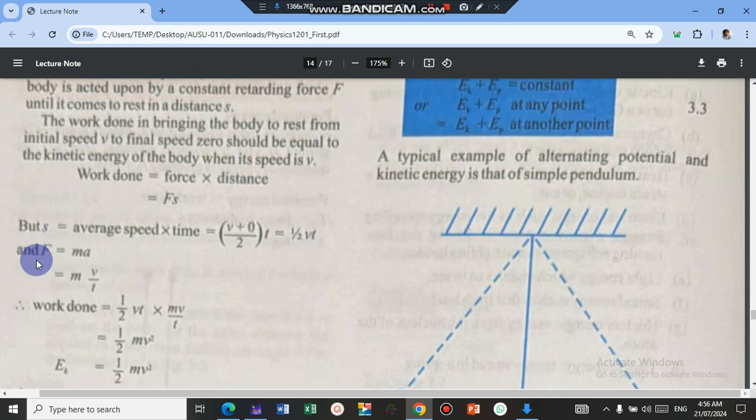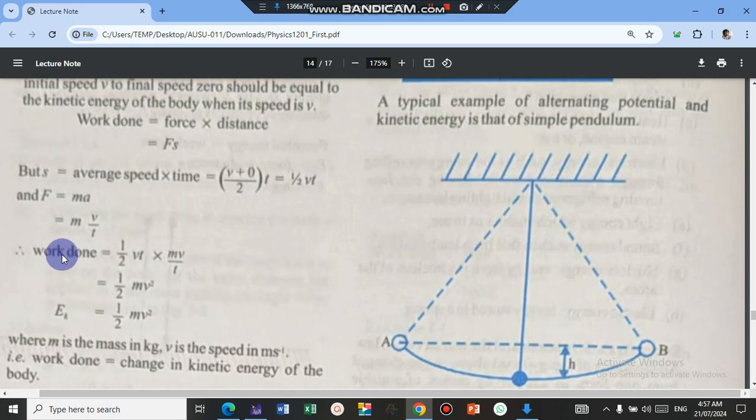And then the force from Newton's second law is ma, and we know that a is velocity over time, so it means mv over t. If we substitute, our force is mv over t, and our s is half vt, then look at what the work done will become.